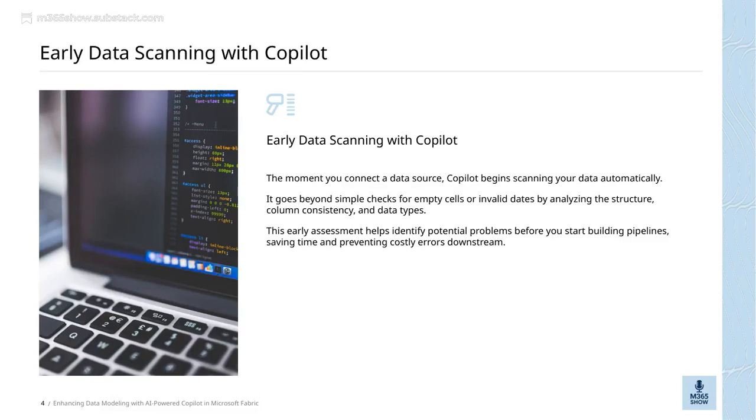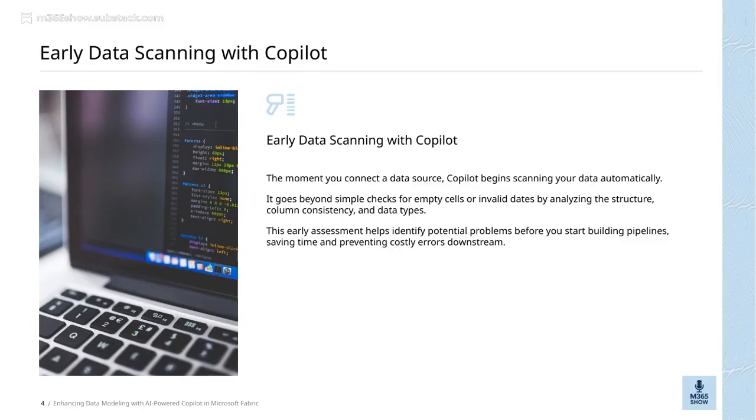Let's talk about early data scanning with Copilot. The moment you connect a data source, Copilot kicks in and starts scanning your data automatically. This isn't just about checking for obvious issues like empty cells or invalid dates. It goes much deeper, analyzing the structure of your data, checking for column consistency, and understanding data types.